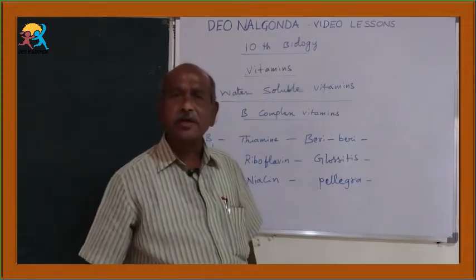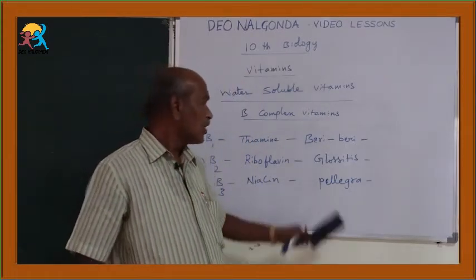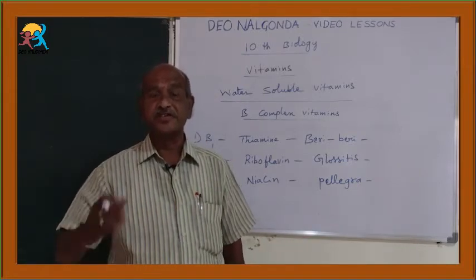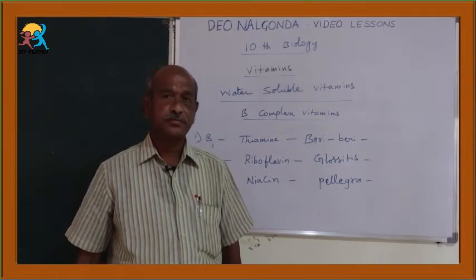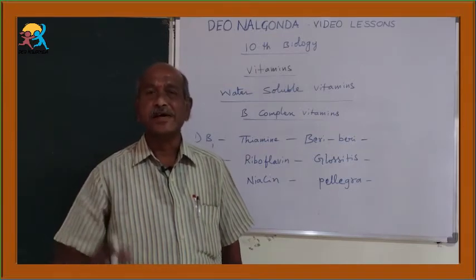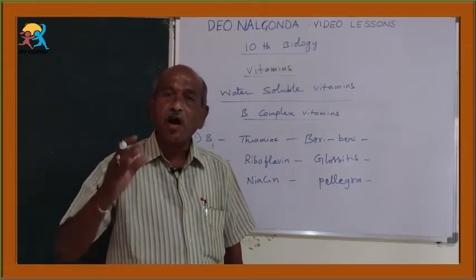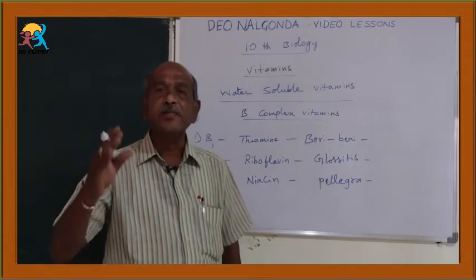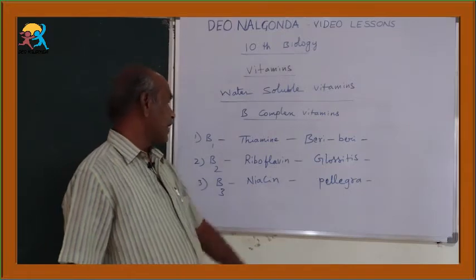Pellagra is nothing but a skin disease. So what are the characters of pellagra? Skin disease, that's why dermatitis, then diarrhea, loose motions, and loss of memory, and skin becomes scaly. These are the characters of pellagra.